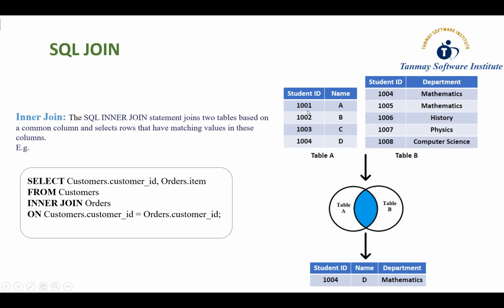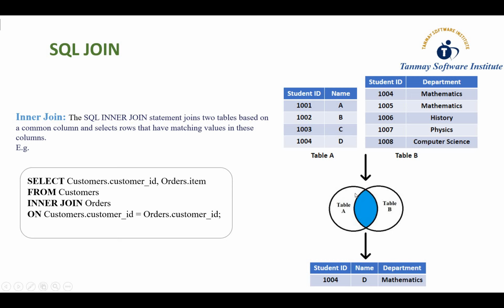Here the student IDs are 101, 102, 103, 104, and here 104, 105, 6, 7 and 8. You can see only 104, which is present in the student ID column of table A, and 104, which is present in the student ID column of table B. So only this record is matched.